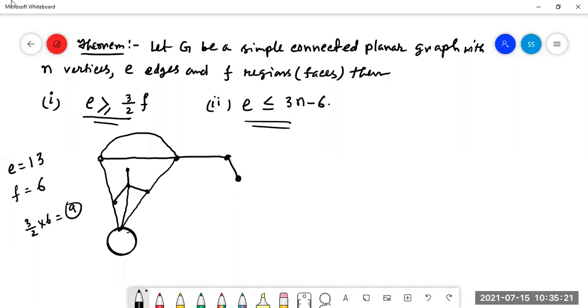Anyone of you, give me the answer. Yes sir, both are applicable. Applicable, but I think it is not applicable.